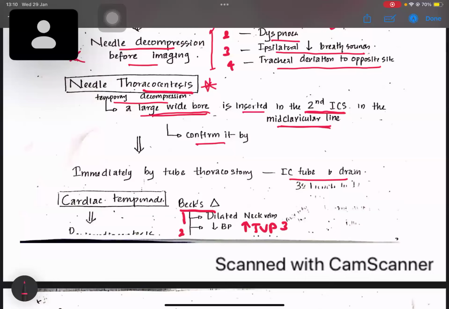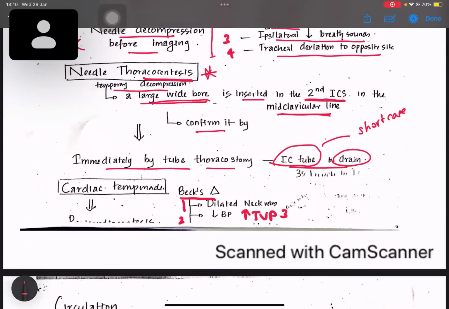Then immediately after inserting the needle to save the life, we do a thoracostomy with a tube. This is an ICD tube. These ICD tubes and drains, the life-saving method, will come as a short case. So the regarding things will be discussed in the short case sessions.